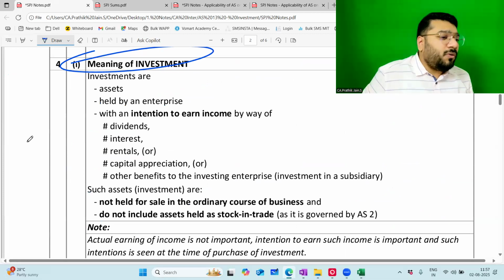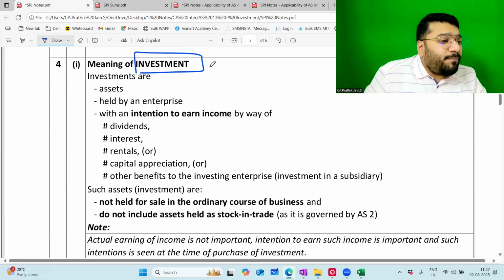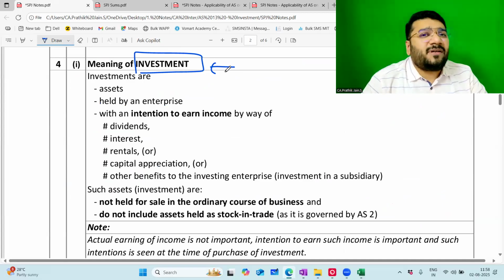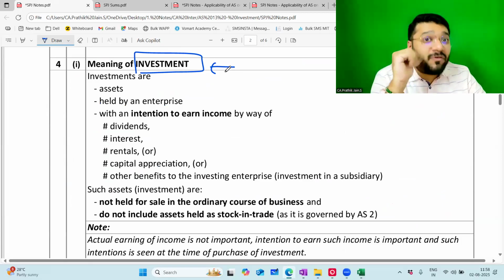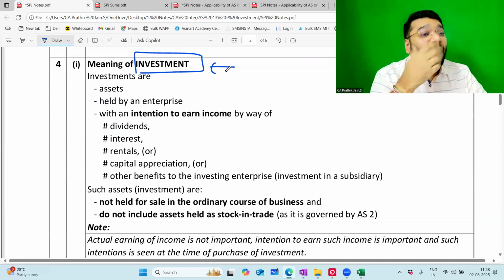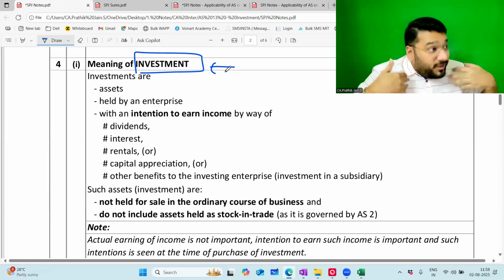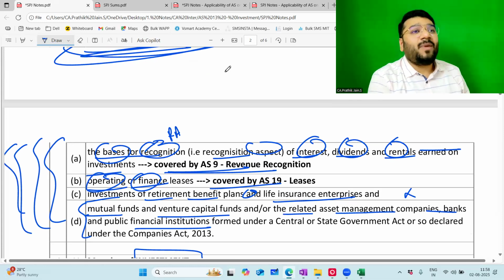Okay. Now, the $1 billion question: what is investment? AS 13 has given a proper, clear-cut meaning of investment. You may think: sir, why did they give it? We know what investment means. You ask us what investment is, we'll tell. For this, I don't need any suggestion from AS 13. Why is AS 13 giving the meaning of investment? I know, we are in CA Inter. More than me, who knows the meaning of investment? Like that you will think. Please tell me, according to you, what is investment?